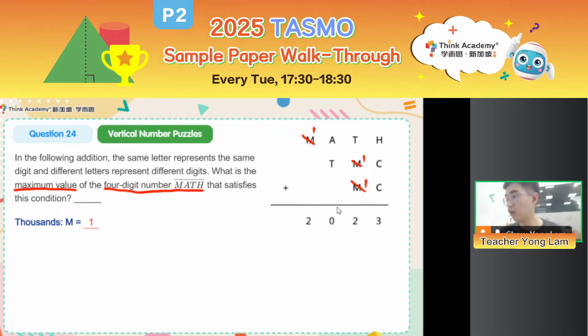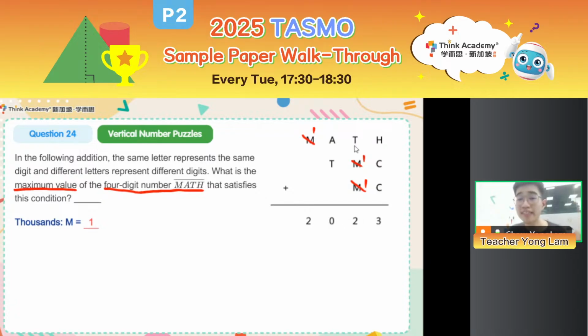Now, after we focused on M, the thousands digit, let's look at which place value has the most info now. The most info is at the tens place. So first we start from the thousands place. Usually the highest place value gives us more info. And then T plus 1 is 2. Oh, I know 1 plus 1 is 2. That means T is 0. Again, we have just figured that T cannot be 0. Otherwise, the highest place of the second number is 0. Doesn't make sense. Then how could T plus 1 be 2?